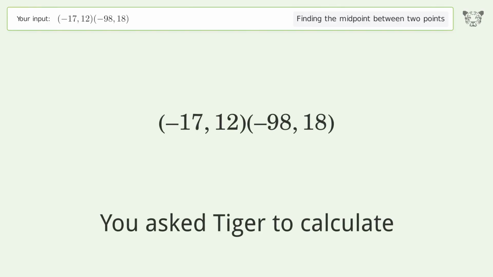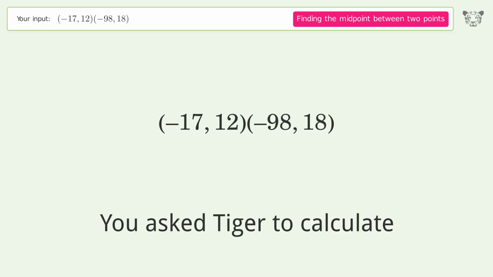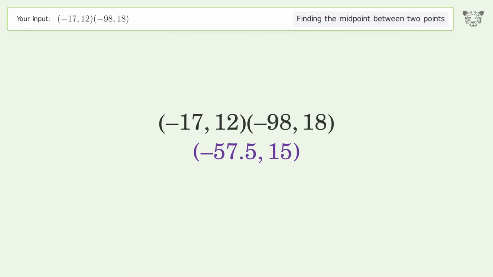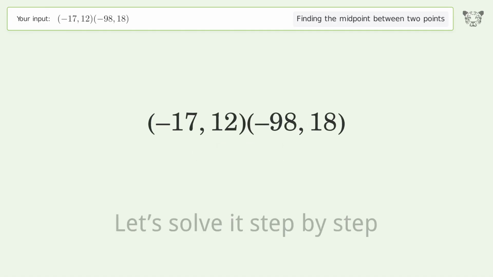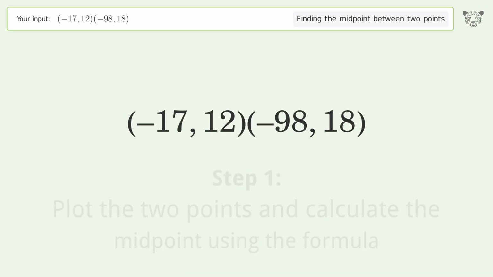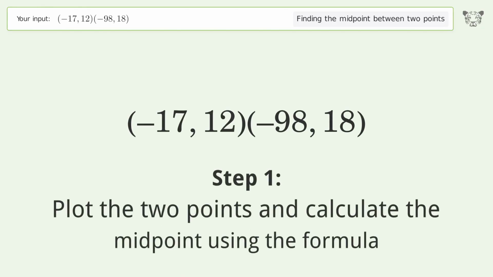You ask Tiger to calculate. This deals with finding the midpoint between 2 points. The midpoint between the 2 points is negative 57.5, 15. Let's solve it step by step. Plot the 2 points and calculate the midpoint using the formula.